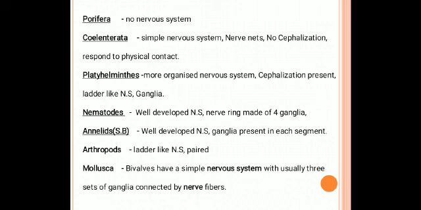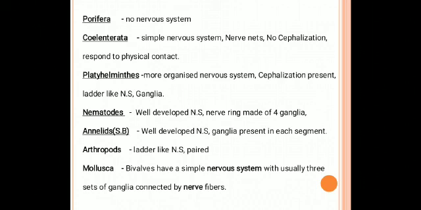Nematodes have a well developed nervous system, and the nerve ring is made up of 4 ganglia. Annelids also have a well developed nervous system, with ganglia present in each segment of the body. Arthropods have a ladder-like, paired nervous system.